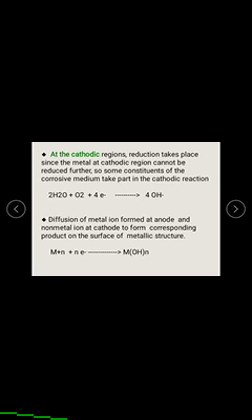Those electrons move towards the cathodic area through the environment. Reduction takes place, but since the metal at the cathodic region cannot be reduced further, some constituents of the corrosive medium take part in the cathodic reaction, that is, 2H2O plus O2 plus 4 electrons gives 4OH minus. In this case, metal ions are formed at the anode and non-metal ions are formed at the cathode.